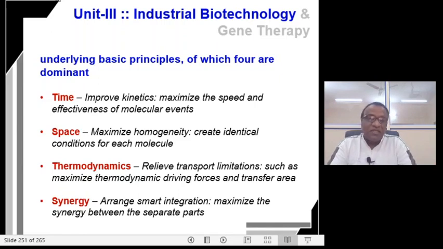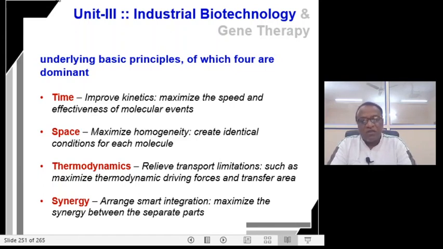So maximizing the transfer area, transfer of an ingredient or a factor such as oxygen for maximum growth of the organisms. So transfer area should be maximized. Thermodynamic driving forces should be maximized so that the potential difference between the reactant and the substrate proceeds to the equilibrium in the direction required.